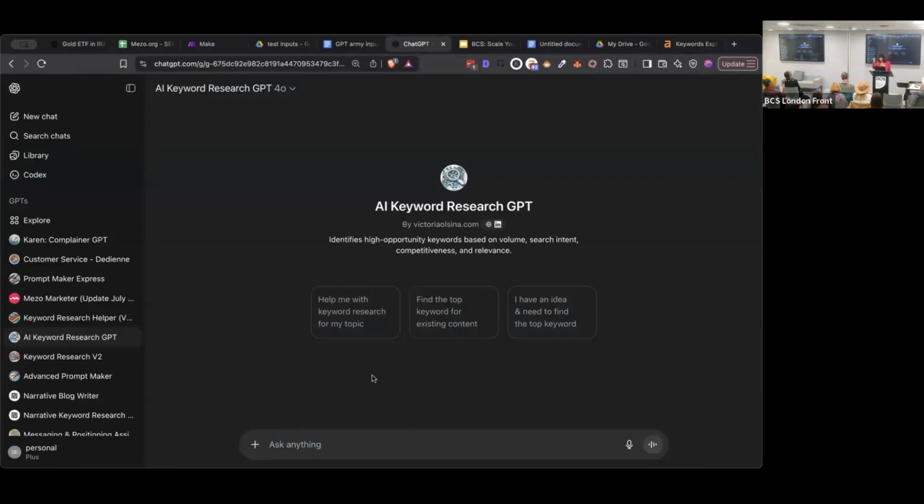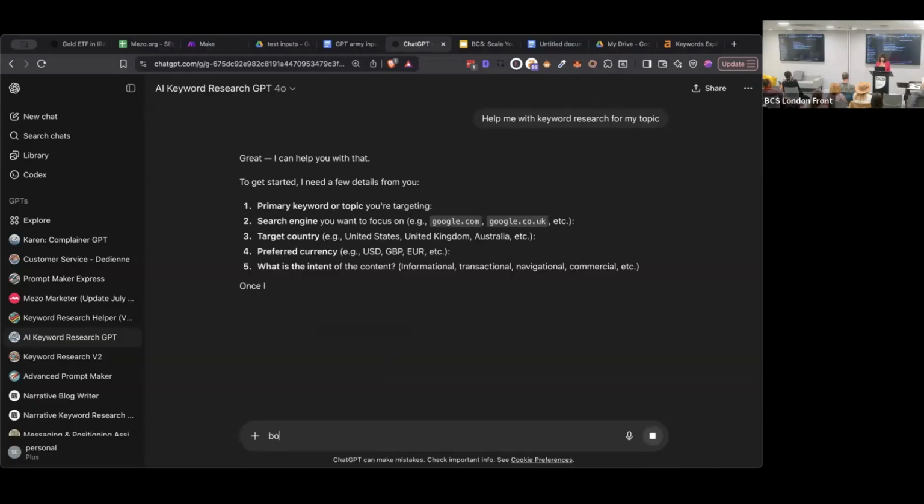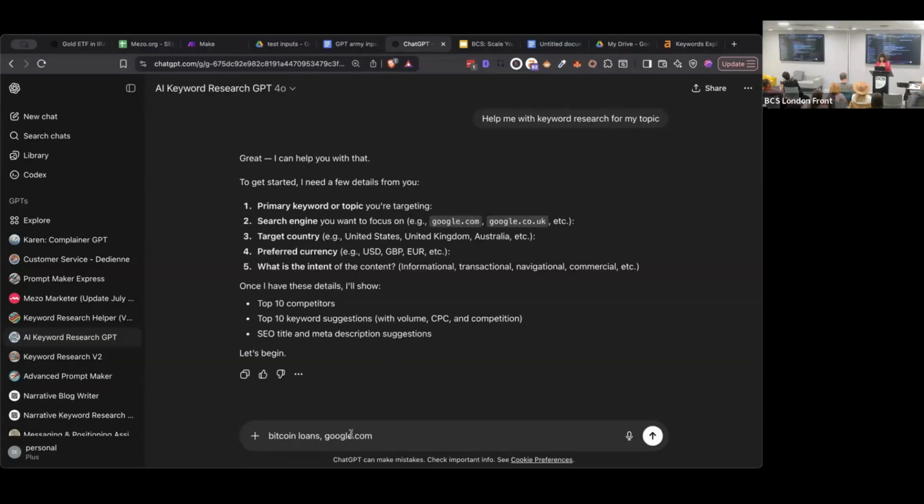This bot is connected through an API with SEO data. It's going to bring the actual data. It's not going to hallucinate. It's going to take the data from the SEO platform, and it's going to show us here. I'm going to say, with this conversation starter, help me with keyword research. We said Bitcoin loans. It asks us for 5 parameters. That's how SEO works. We have google.com, United States, USD, and I want a commercial landing page.